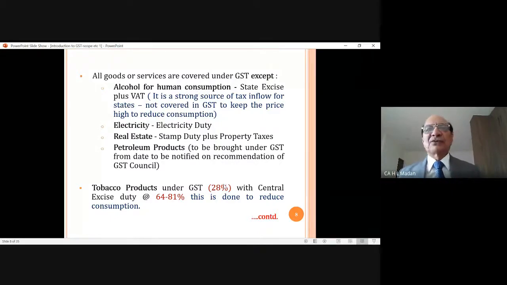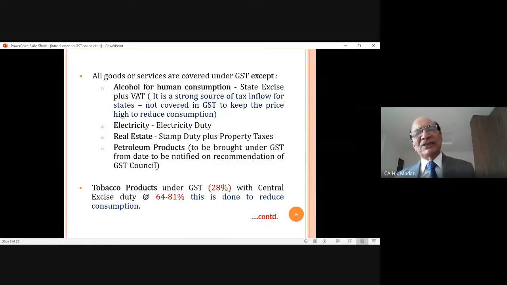So this is the scope of GST, on which item it will be levied, on which item it will not be levied. So far as petroleum products are concerned, it is written in the constitution, when we brought out the amendment to levy GST, that petroleum products will be covered under GST as and when the GST Council will decide.